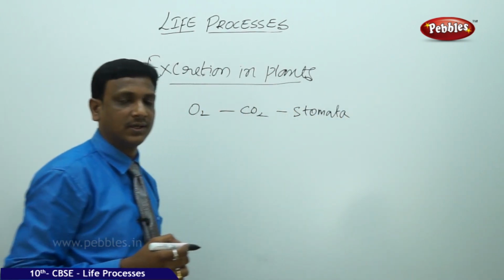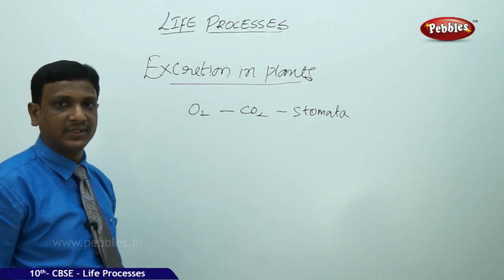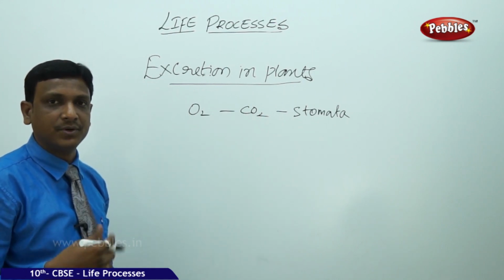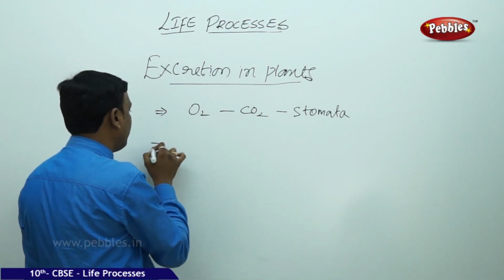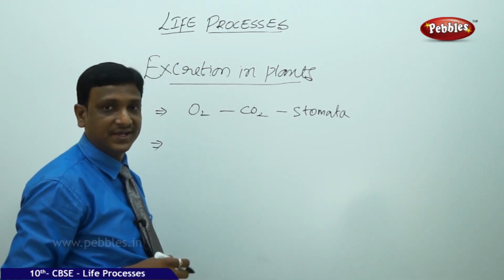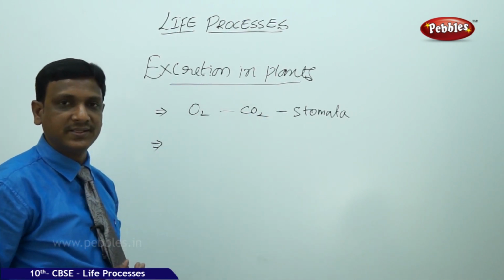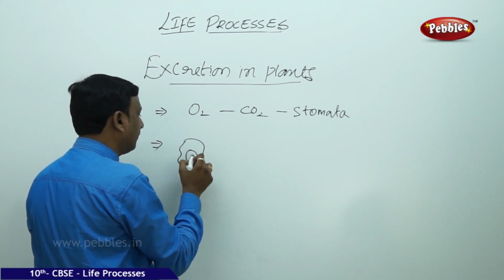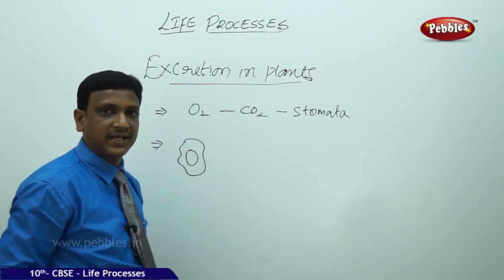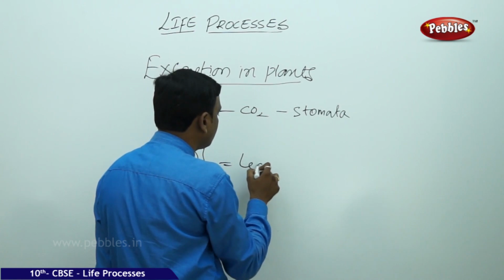They can release the carbon dioxide, or they can take the carbon dioxide, they can take the oxygen, or they can produce the oxygen. So that is managed in such a way. But what about the other wastes, metabolic waste? The reactions take place in their cells and many materials are produced. These materials are stored in the vacuoles of the cell. Sometimes they are stored in the leaves.